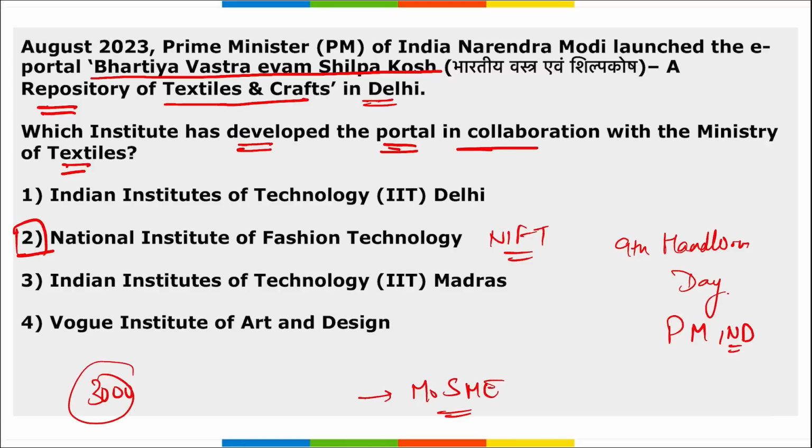So coming back, this Bharatiya Vastra Evam Shilpa Kosh was developed by National Institute of Fashion Technology in collaboration with Ministry of Textiles, and this was jointly hosted by Ministry of Textiles along with Ministry of MSME. Then this was during the event that is the 9th Handloom Day, which was held at Pragati Maidan in New Delhi, presided over by the Prime Minister of India.